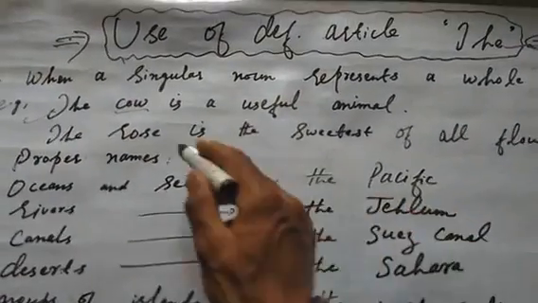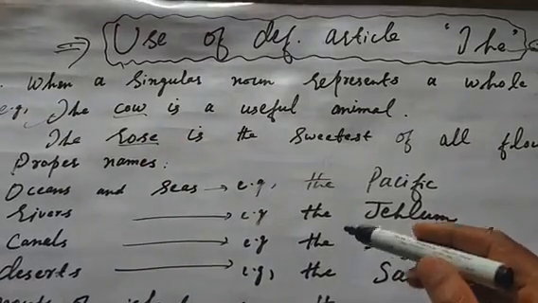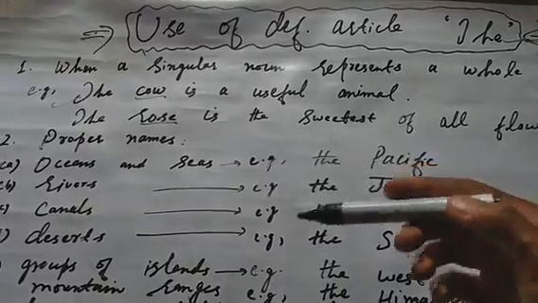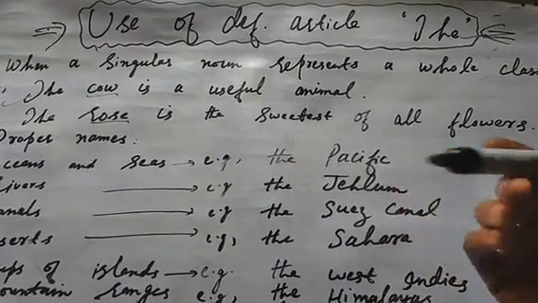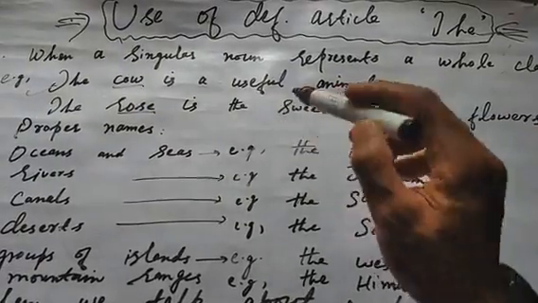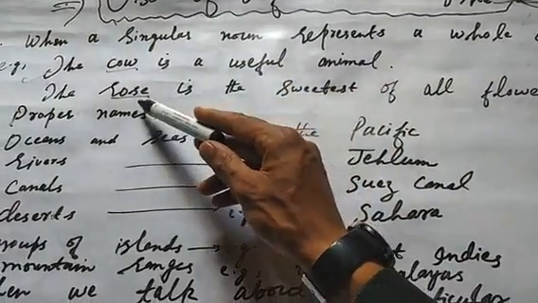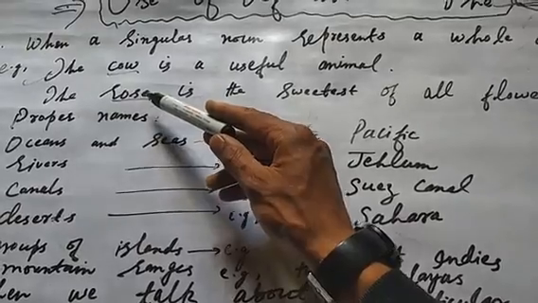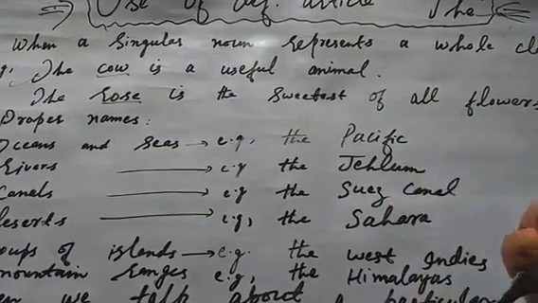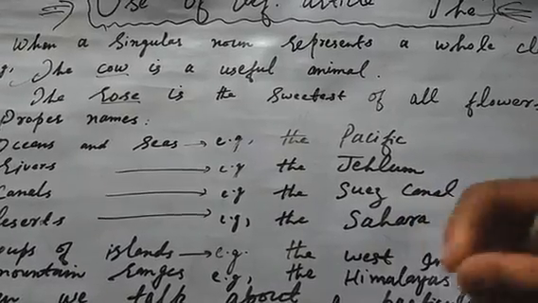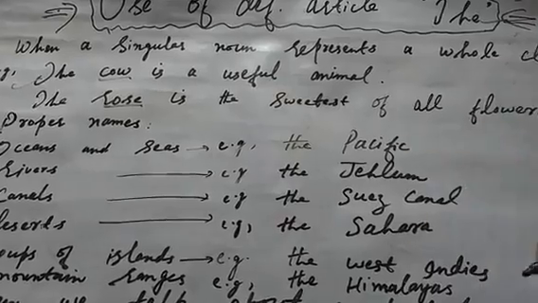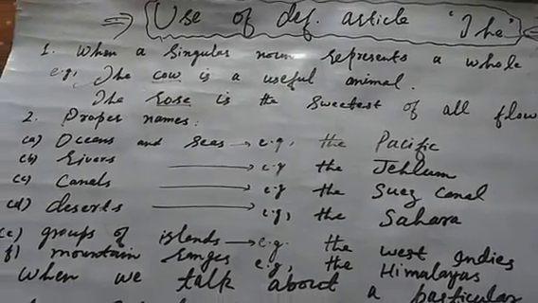Accordingly, the second example is: the rose is the sweetest of all flowers. It means all roses are the sweetest of all flowers. Are you getting me? Here "the rose" represents a whole class of roses. So here we point out a single noun, and this single noun represents the whole class. Accordingly, you can take different examples.